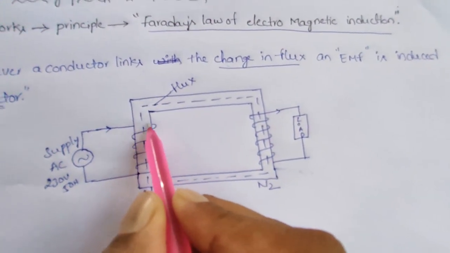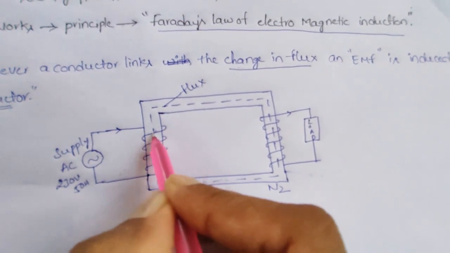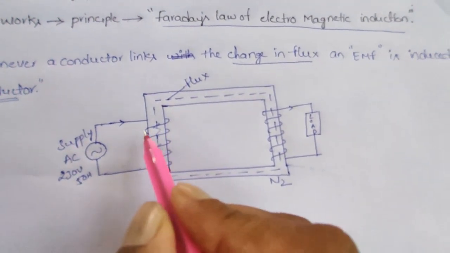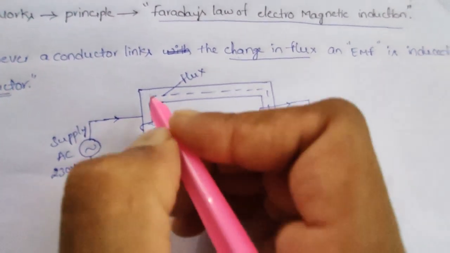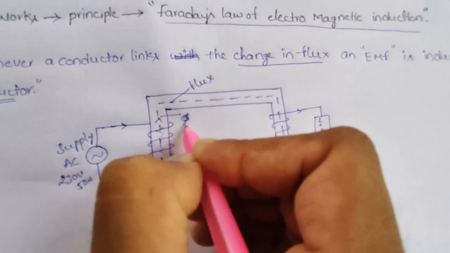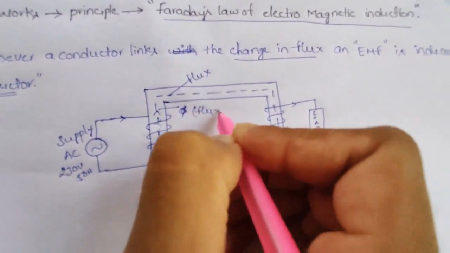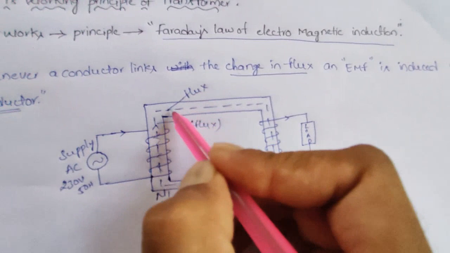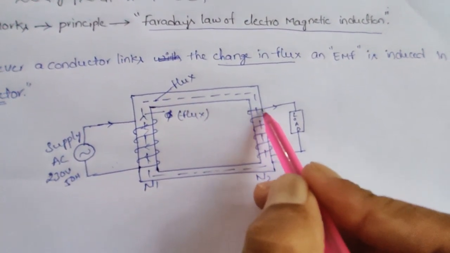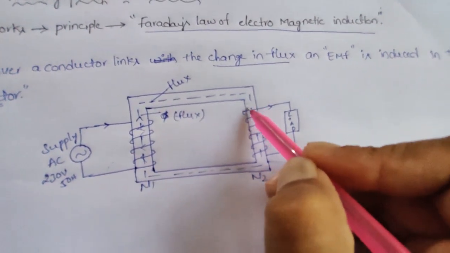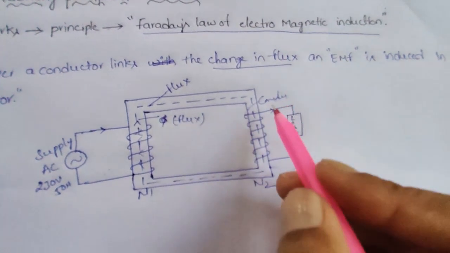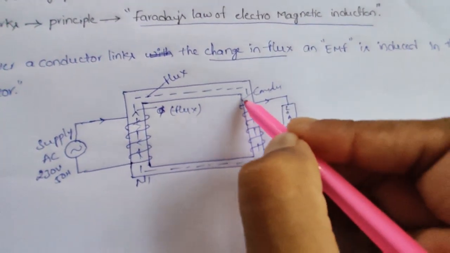The current is passing into these windings. When current passes in this winding, the flux will be produced. This is the change in flux. This change in flux is cut by this conductor. This is the conductor. Then finally an EMF is induced in that conductor.